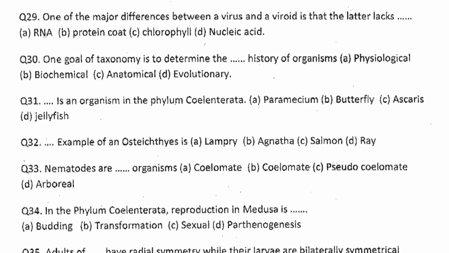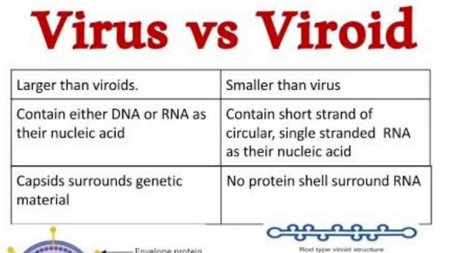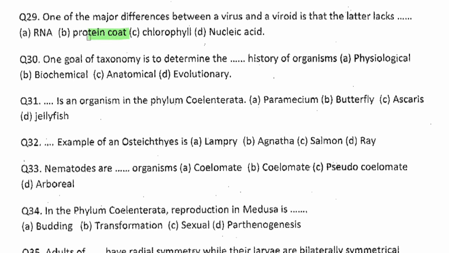Question 29. One of the major differences between a virus and a viroid is that the latter lacks dash. So they're asking the difference between a virus and a viroid. The latter, that is viroid, lacks a protein coat. The next question. One goal of taxonomy is to determine the dash history of organisms. So the answer is evolutionary history of organisms, how they evolve.